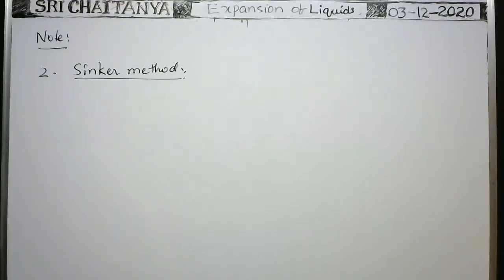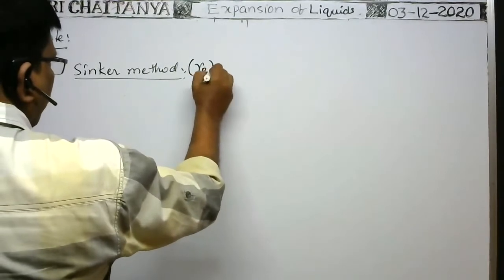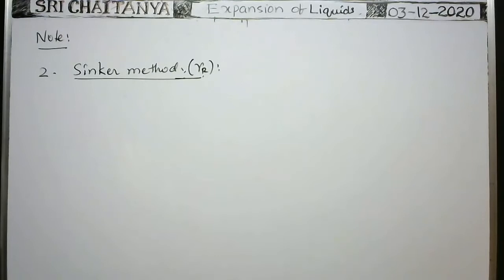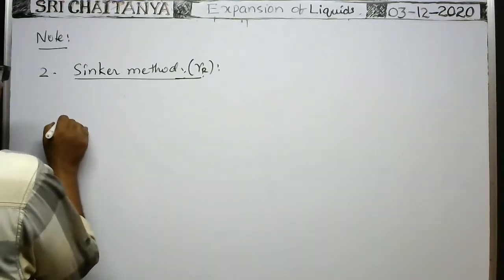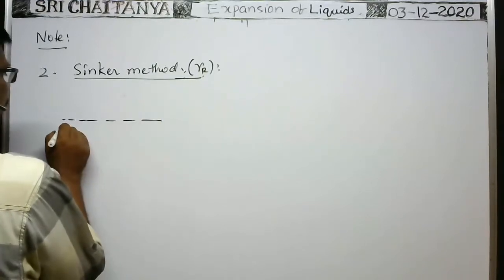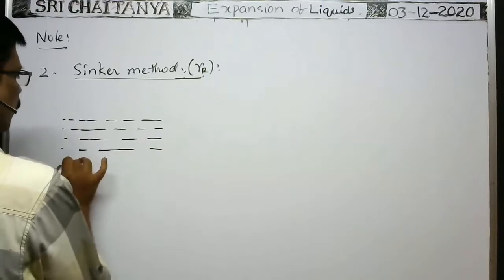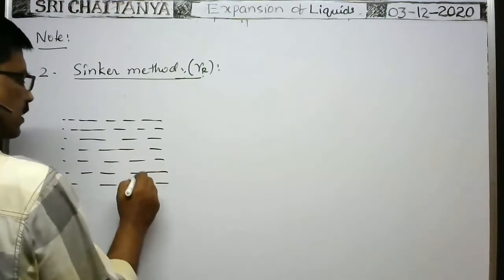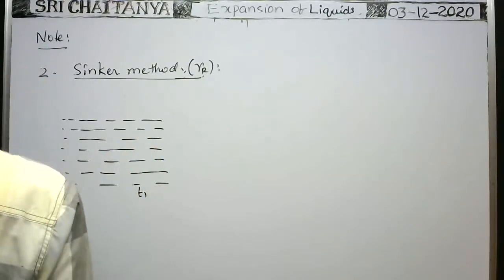Suppose determination of coefficient of real expansion of the liquid by the sinker method. Okay, suppose this is the liquid. One spherical shaped body is taken at a temperature T1. The temperature of the liquid is T1 and the temperature of the body is also T1, both here.